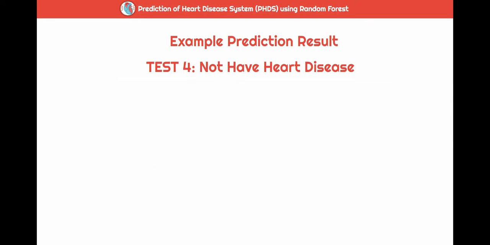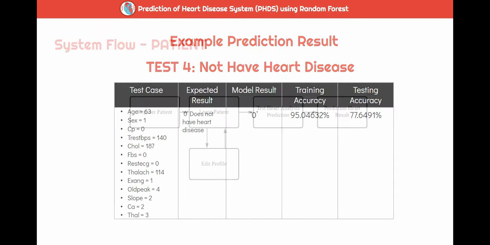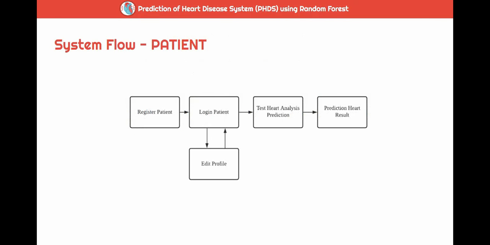For the last example, test 4 does not have heart disease. We can see the test case. The expected result is 0, which means not having heart disease. After running the model, the result is 0, which is correctly predicted. The training accuracy for this test is 95.04632%, but the testing accuracy is different from test 3, which is 77.6491%.